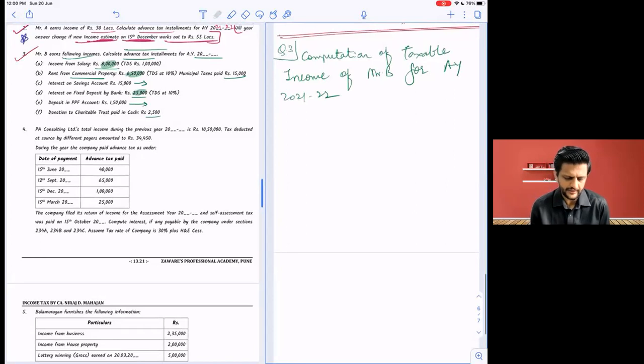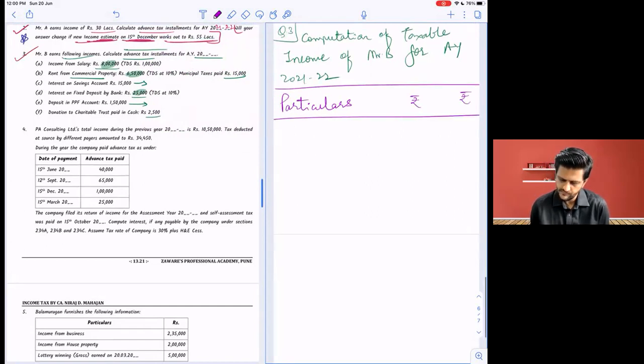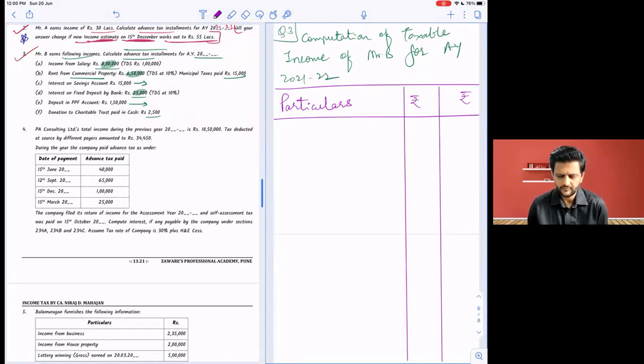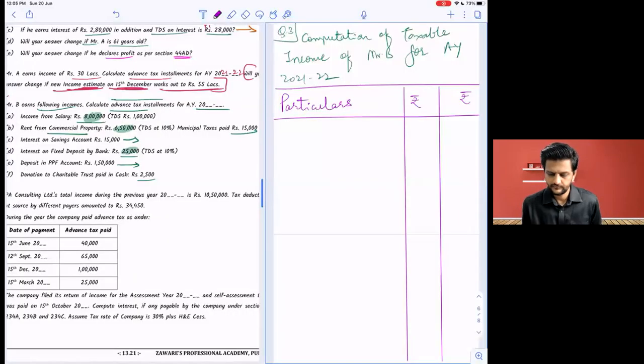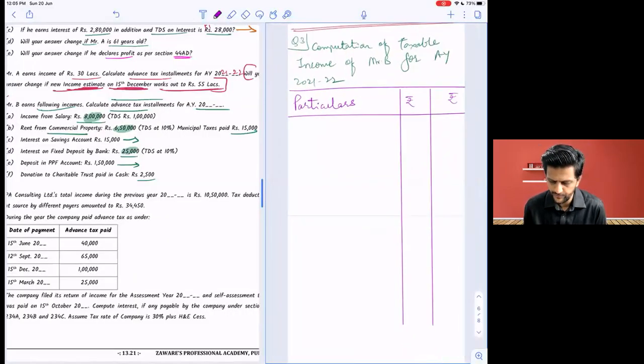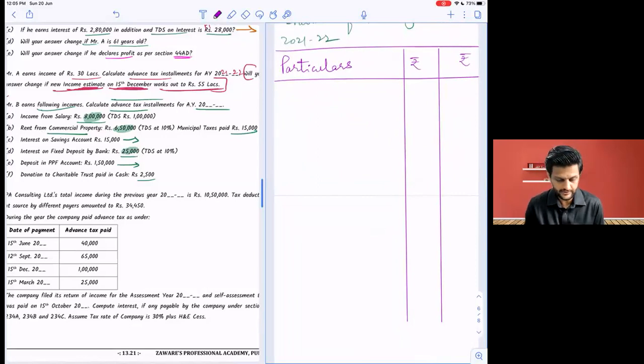Particulars, rupees. Salary is gross salary. Again, I am repeating, it is not computed salary. Try this, all of you, I'm giving a chance. Give me taxable income. All right, let's go ahead. I hope you tried on your own and you got the answer, but check.